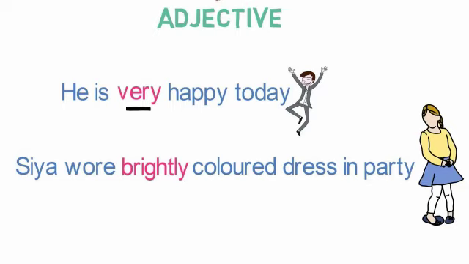Sia wore brightly colored dress in the party. So here, what is describing her dress? It is the color. So color is an adjective. Now, what is the intensity of the color? It is described by the word brightly. So it is an adverb. Now students, as you have seen, adverbs describe adjectives.